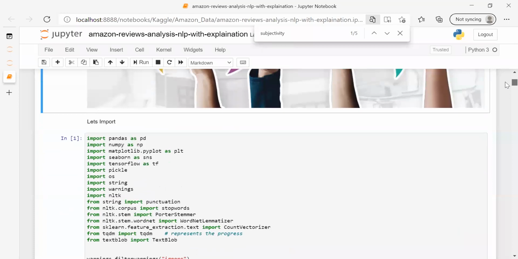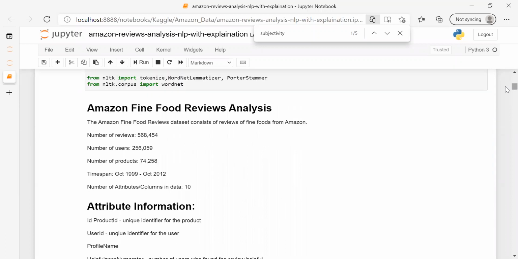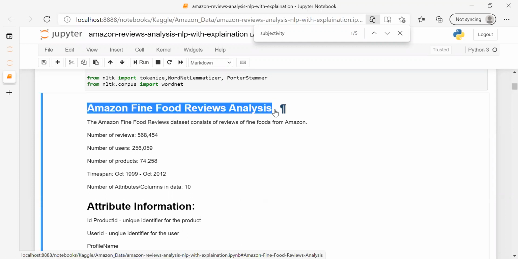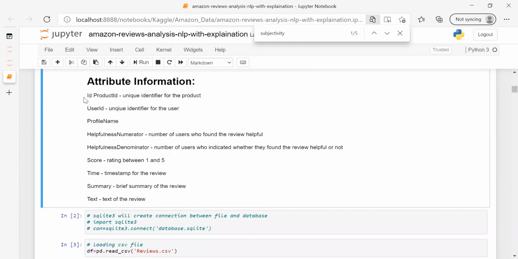Then let me tell you about the data: the number of rows and what the columns are. The project name is Amazon Fine Food Reviews Analysis. We are going to analyze the reviews, and we have 568,000 reviews. The data contains 256,000 users, plus the number of products and the time span. In total we have 10 columns. These are the column names: ID, user ID, profile name, helpfulness numerator, denominator. Let me show you.